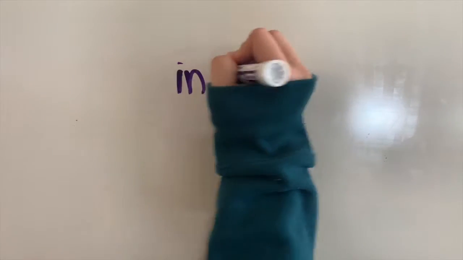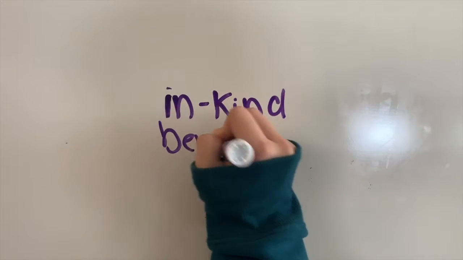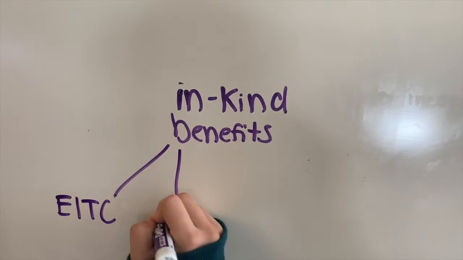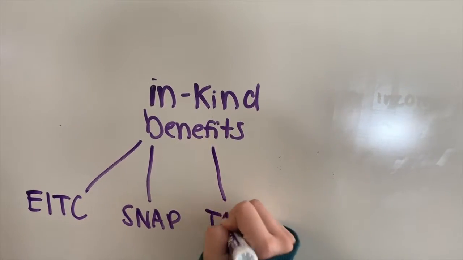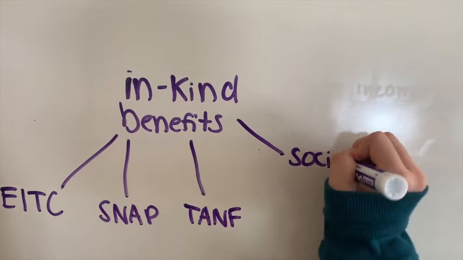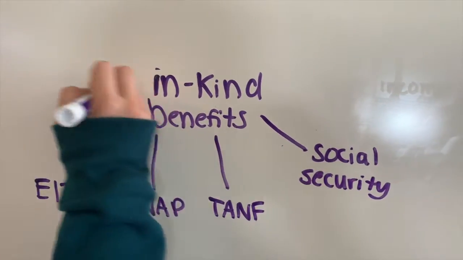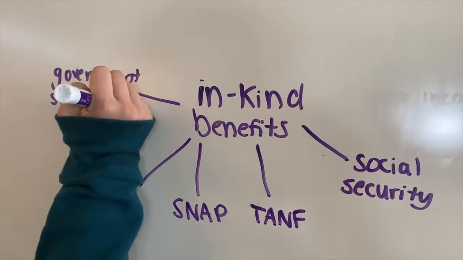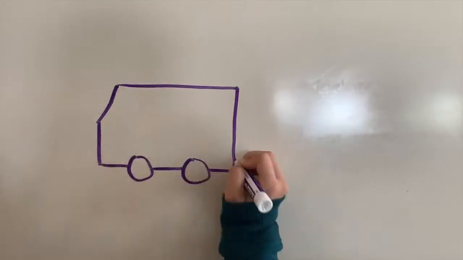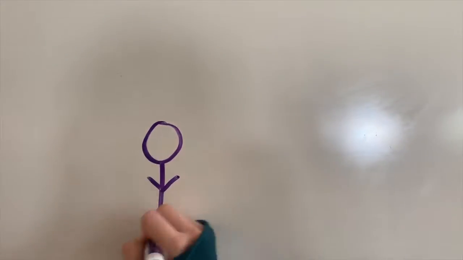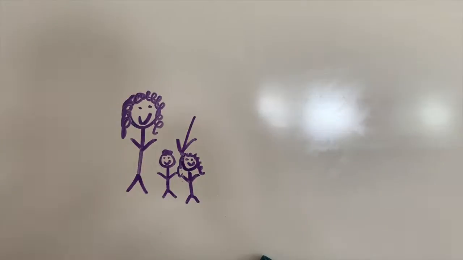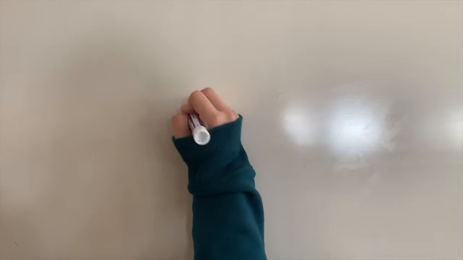We specifically will look at in-kind benefits, which are forms of non-monetary income that help one afford what one needs. Examples of in-kind benefits are EITC, or Earned Income Tax Credit, SNAP, or Supplemental Nutrition Assistance Program, TANF, or Temporary Assistance for Needy Families, Social Security, and government subsidies. Additionally, we will consider taxes, medical out-of-pocket expenses, or MOOP, work-related expenses such as transportation to one's job, and childcare costs.